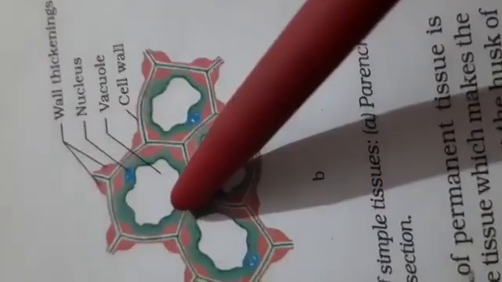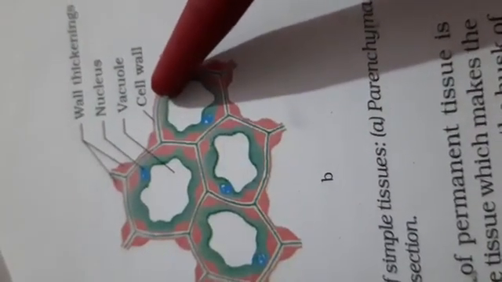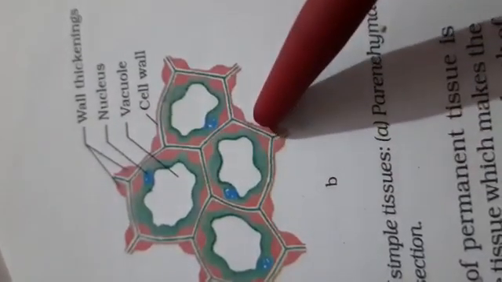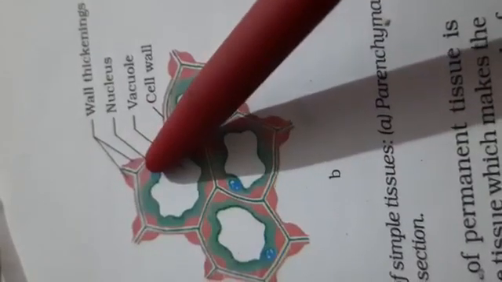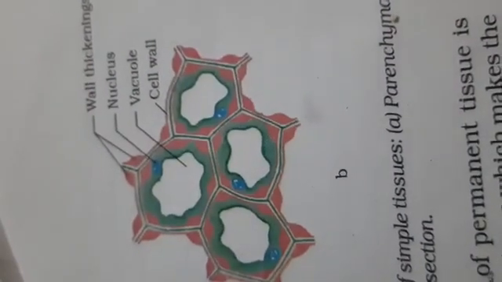As we can see very clearly here in this diagram, this is the vacuole, the cell wall, right? And at the corners, here is the deposition. So there are no intercellular spaces we can find in it. The wall is thickened at the corners. So intercellular spaces are generally not found in the case of collenchyma.